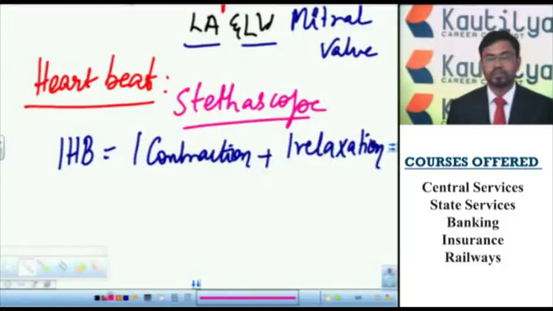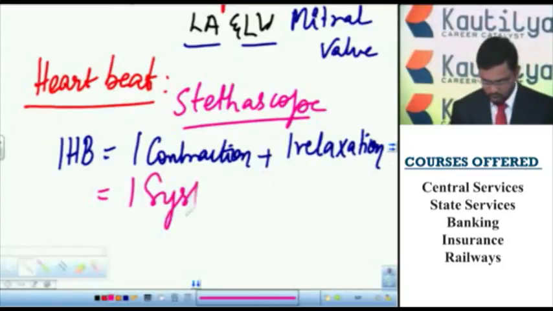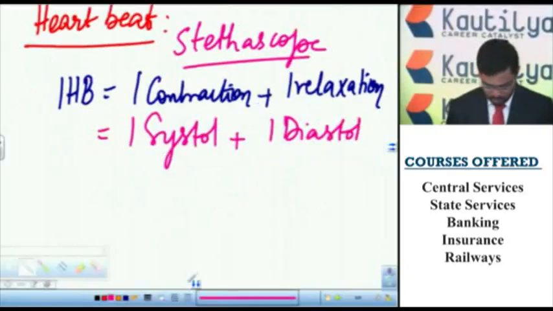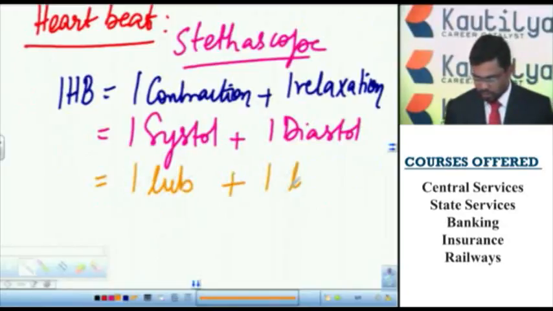Or you can say heartbeat is equal to one systole plus one diastole, or one heartbeat is equal to one lub plus one dub.